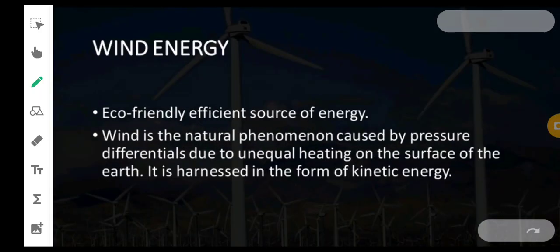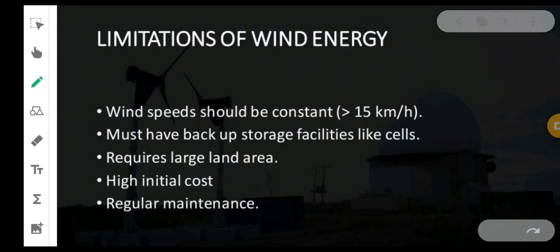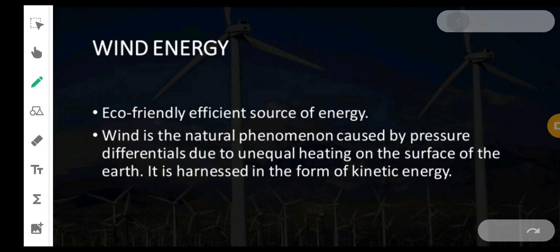The third form is wind energy, or wind power: the electricity which can be generated from wind. Generally, wind energy is harnessed by making use of windmills. I don't know if you have seen them, but windmills are set up in regions where there is a high amount of wind.